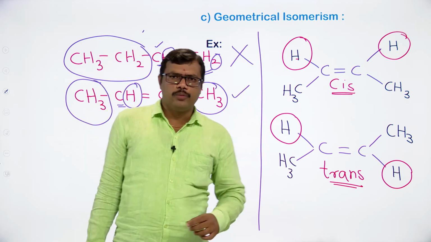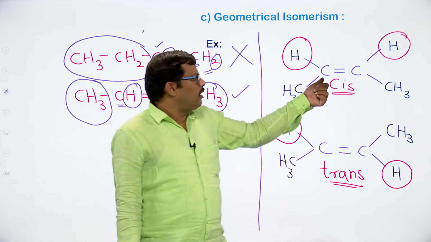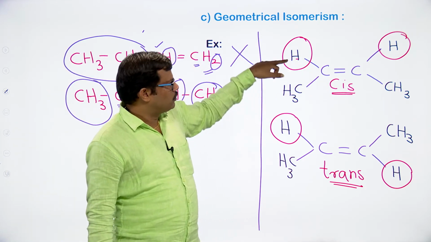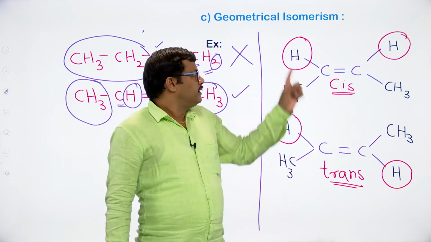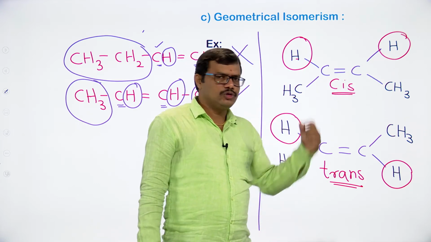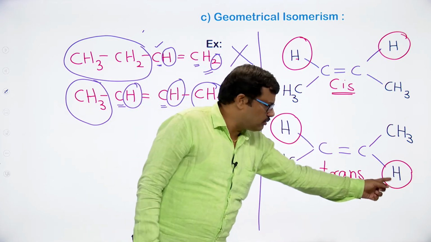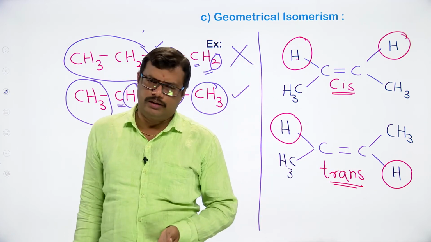So in case of 2-butene, we can expect geometrical isomerism. The doubly bonded carbon atoms have two different groups, hydrogen and CH3. Here also we have hydrogen and CH3. Similar atoms on the same side of the double bond is a cis isomer. If the similar groups or atoms are on the opposite side of the double bond, it is taken as a trans isomer. Okay.